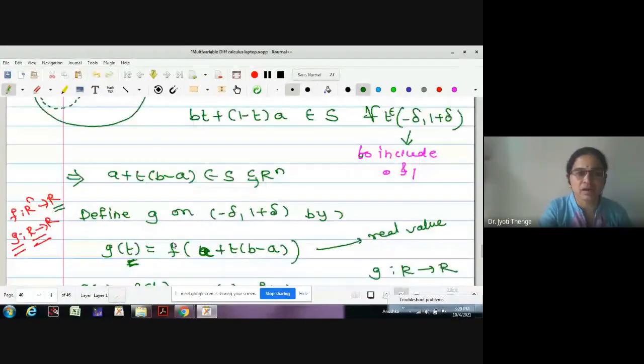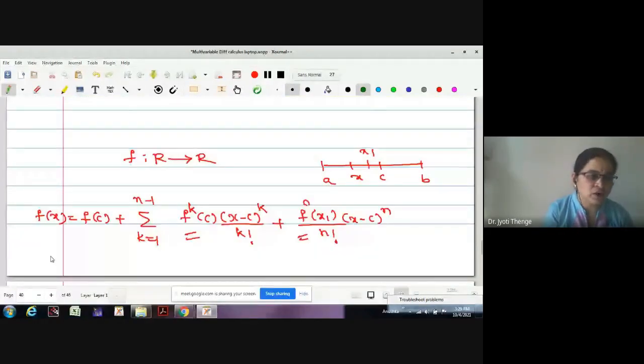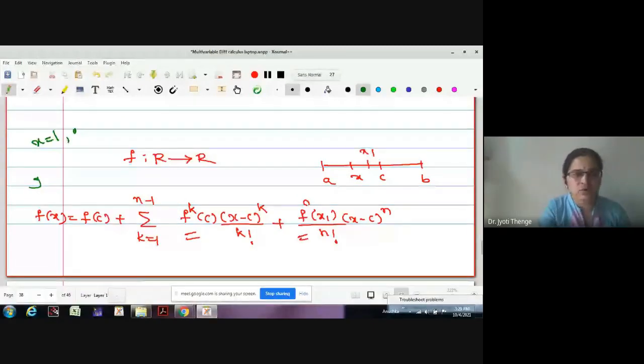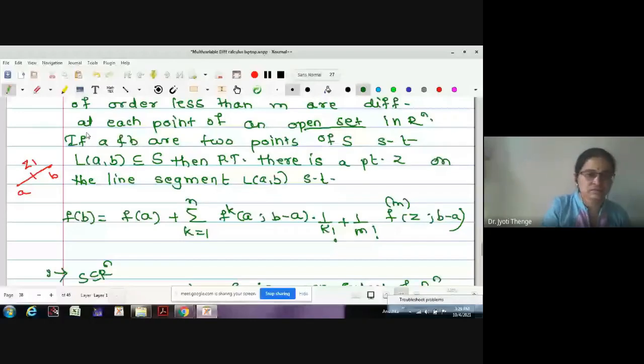Here I have written it in red pen. Now I am going to use it for a function G. X I am going to take 1 and C I am going to take 0. Then it will be Taylor's formula.